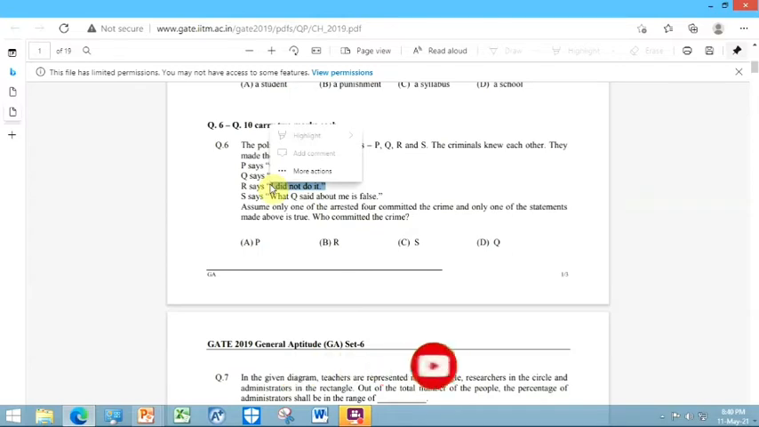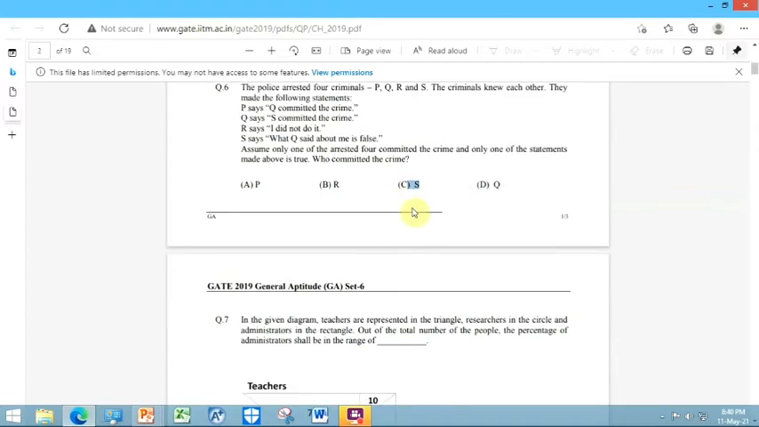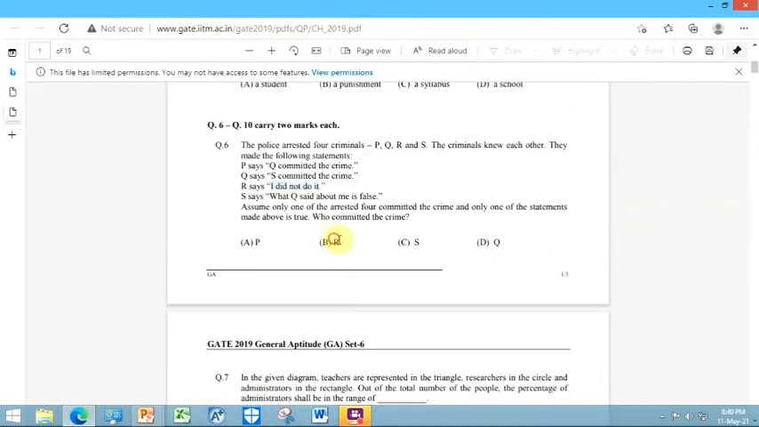So if we fit R as a criminal, we can match the other statements. Then we will conclude that whatever S was saying is correct. So we will give the answer as S is correct. So the criminal is R. The question asked, who committed the crime? So R is the correct answer.